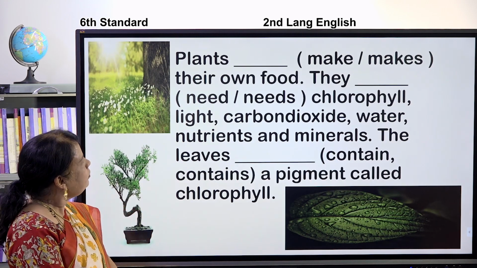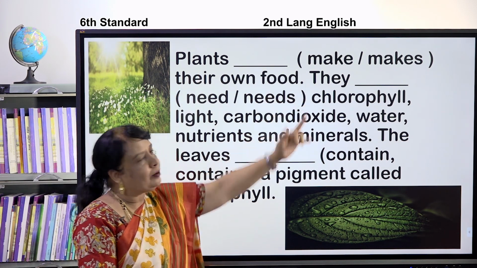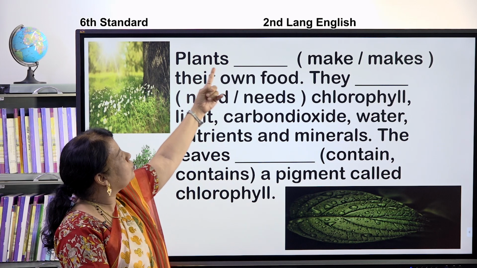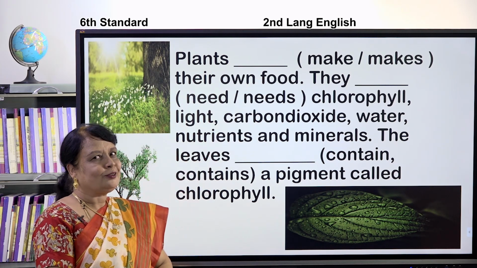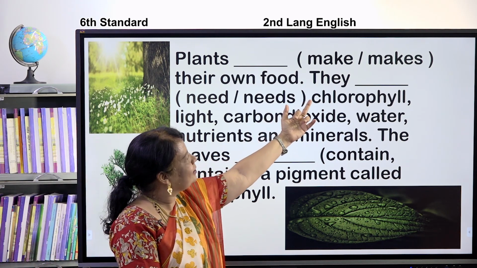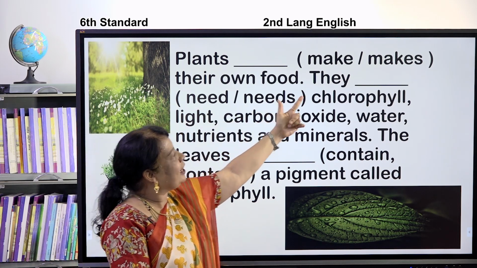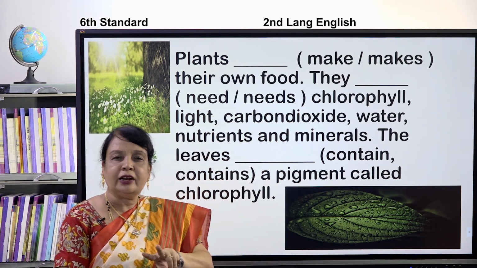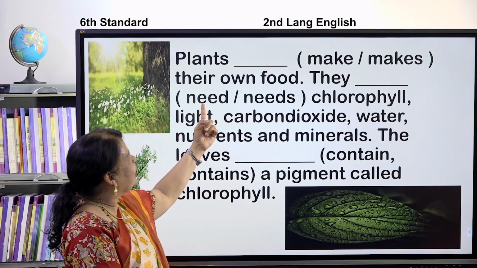Okay. Here, children, plants. I have given you two words, make and makes. Here it is plural, so here it should be without 's'. What about this? They dash. You are supposed to write need and needs. They means singular or plural? Plural. Yes, children. So, when it is plural, it should be without 's'.